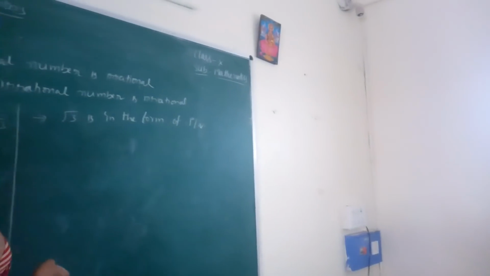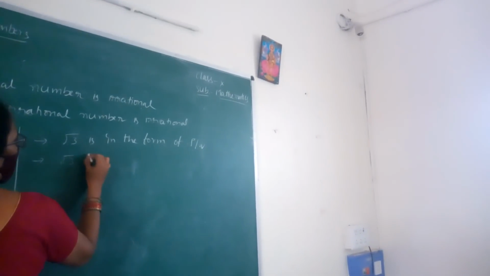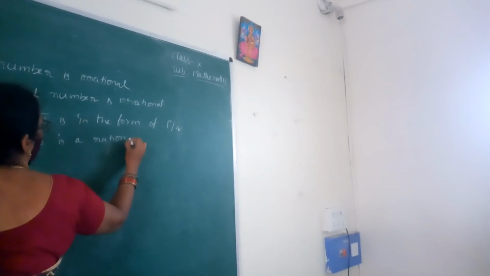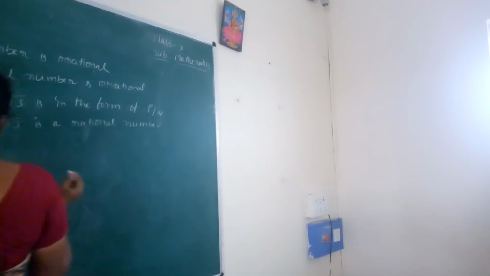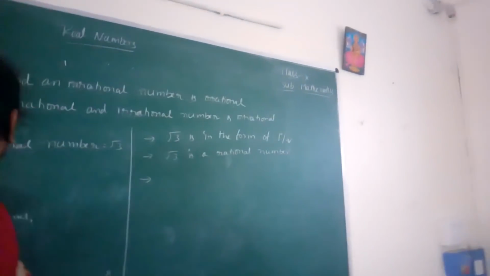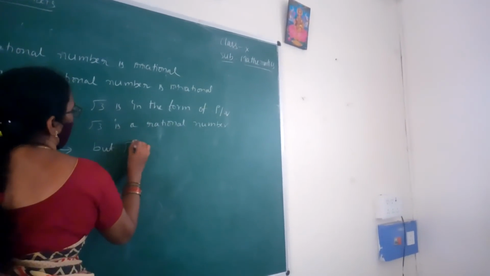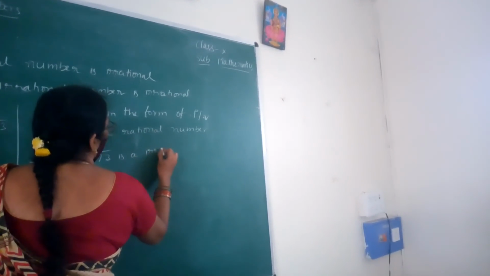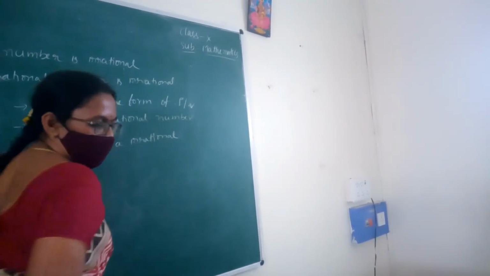So, root 3 is which number? Yes, root 3 is a rational number. But what did we take from the starting? Root 3 is irrational. So, root 3 is irrational, but we got rational.